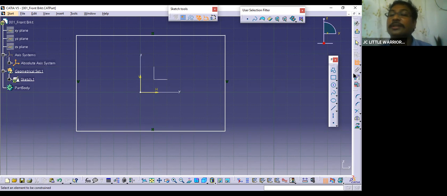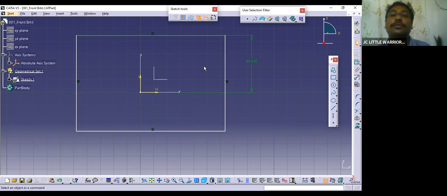So that's the purpose of this axis system. The best practice is to always create one line here. Instead of giving dimensions directly to the axis, axis to axis also you can give. For example, I'll show you how axis to axis. This is the tool which will help you to dimension it.